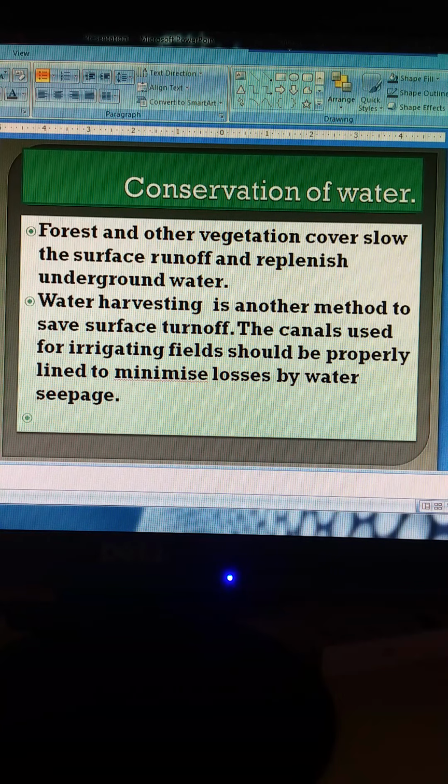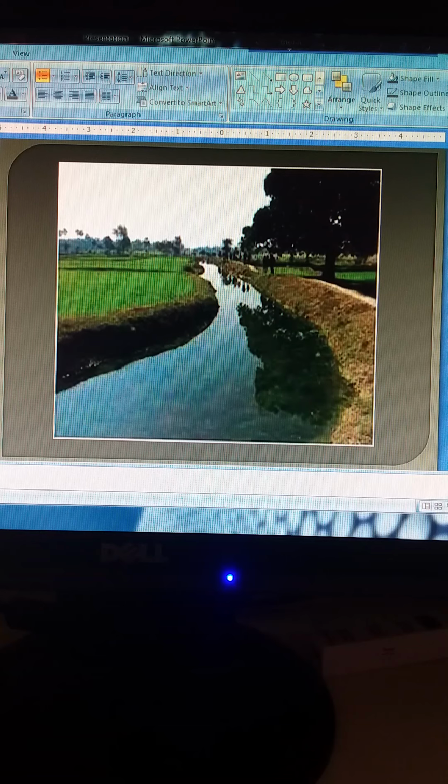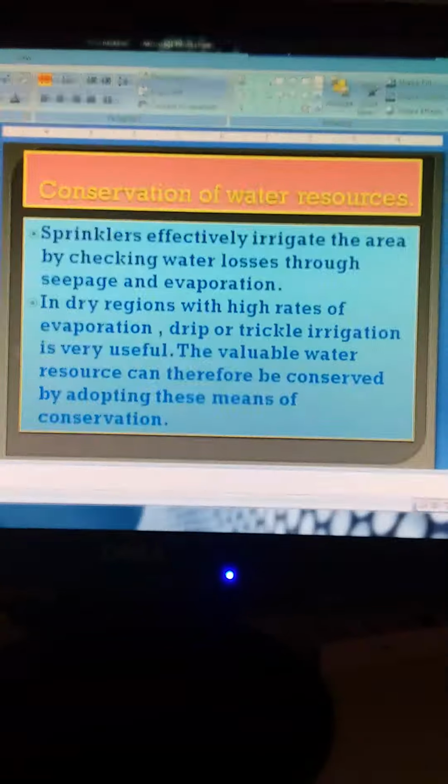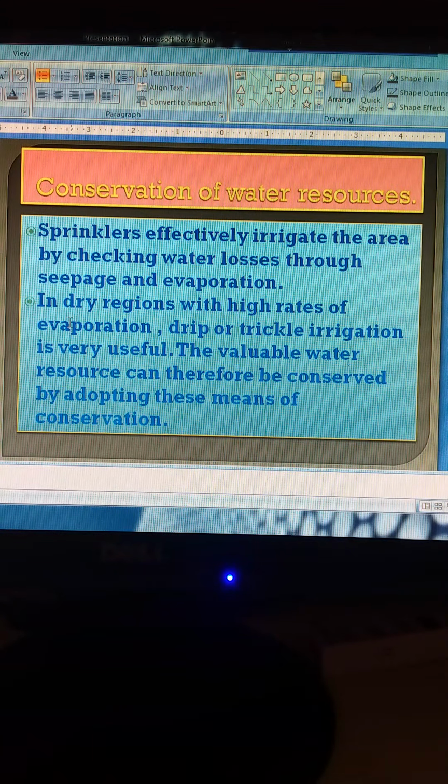Canals are used for irrigating the field that is properly lined to minimize losses. Just now I showed the canals over here. So water harvesting. Let us read about the water harvesting over here. Conservation of resources. Water resources. Sprinklers effectively irrigate the areas by checking water losses through seepage and evaporation.